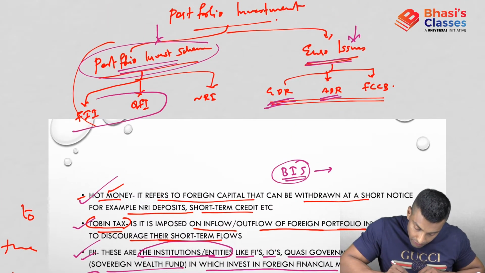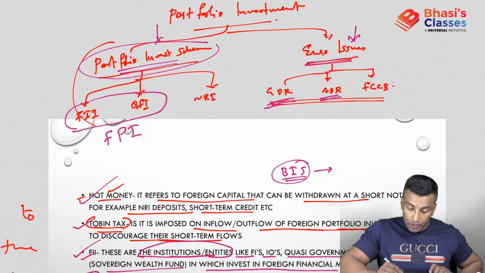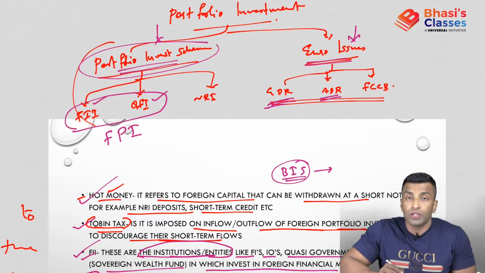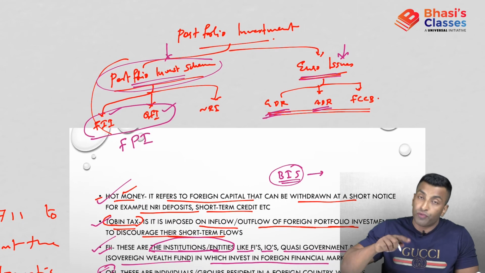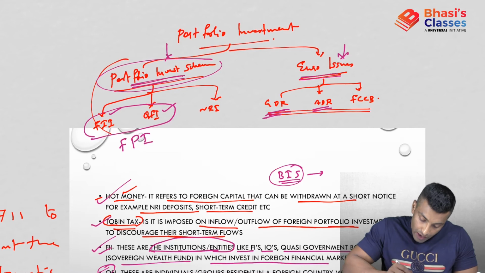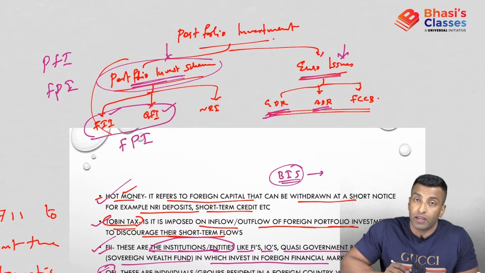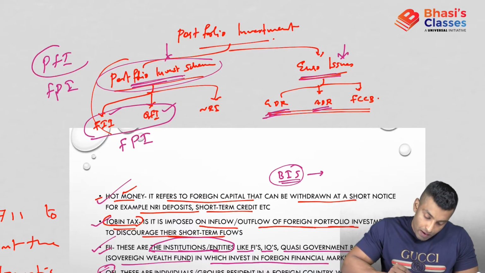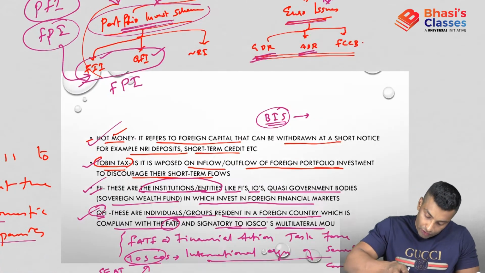QFI and FII merged and together they are called foreign portfolio investor. PFI is different, FPI is different, so you don't want to have any confusion. PFI is portfolio investment, FPI is foreign portfolio investment.